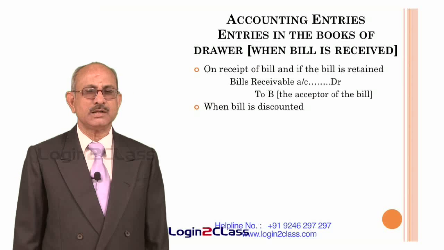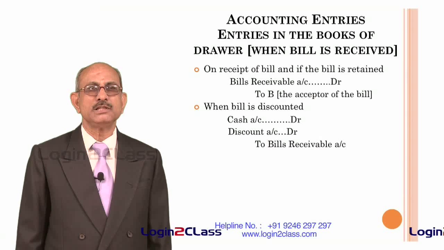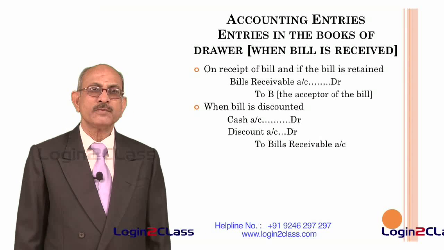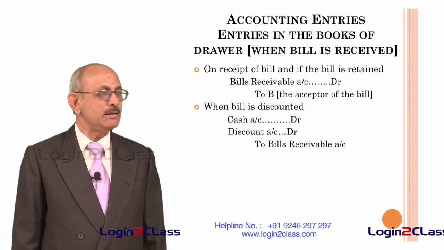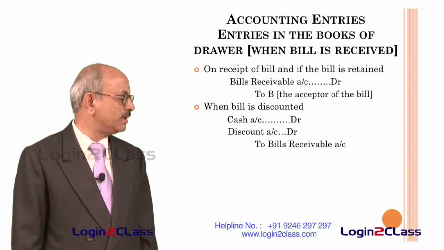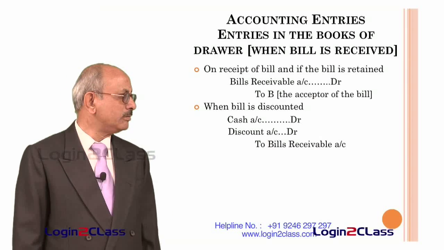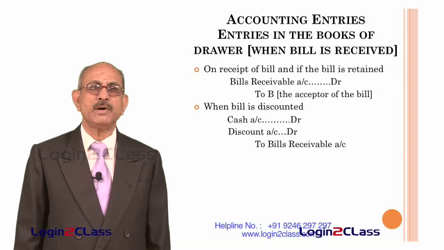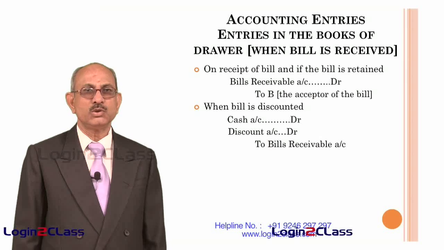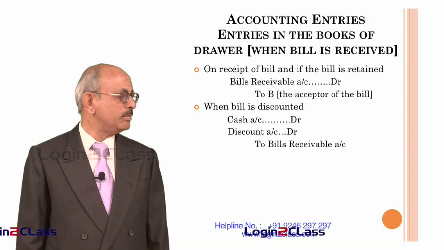And if the bill is discounted, he can go to the bank and discount the bill. That means the bank gives him money after deducting what is known as a discount. So, he gets cash of a particular amount and simultaneously the discount account also has to be debited. Cash account will be debited with the amount of the bill minus whatever charges the bank has recovered in the form of discount. The total of these two debits will be equal to the amount of the bill, and that will be credited to the bills receivable account.